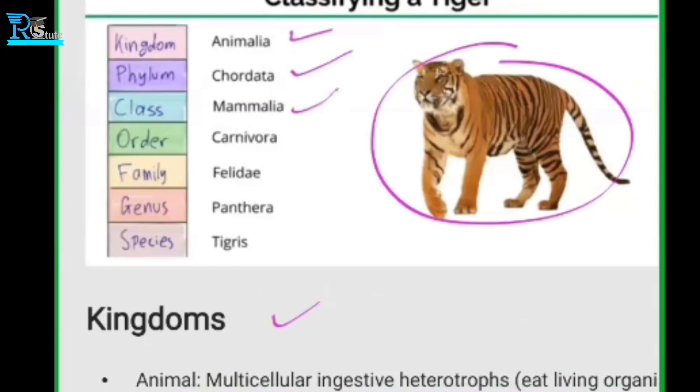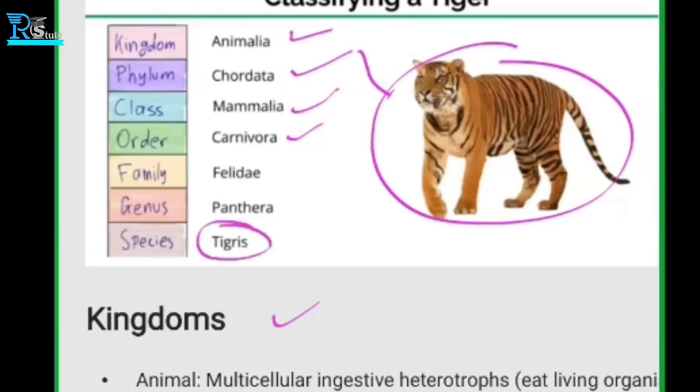So the class is Mammalia. If they ask you what order this tiger belongs to, it is Carnivora. Then the family is Felidae and the genus is Panthera. So we know that it belongs to the panthers, which are similar to this. And the species is the tigress.